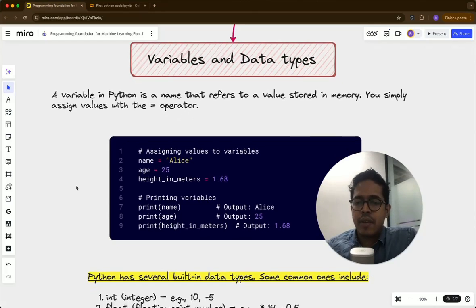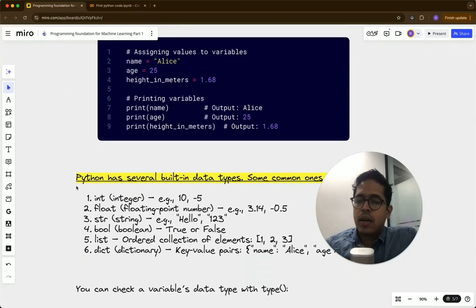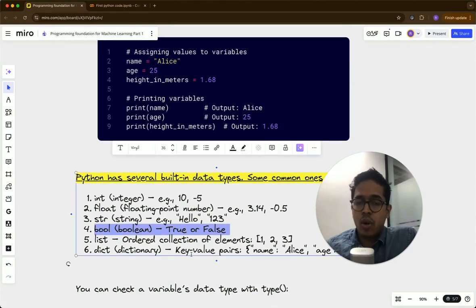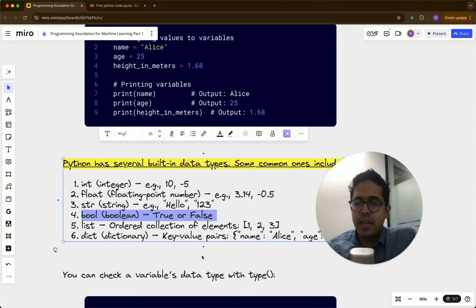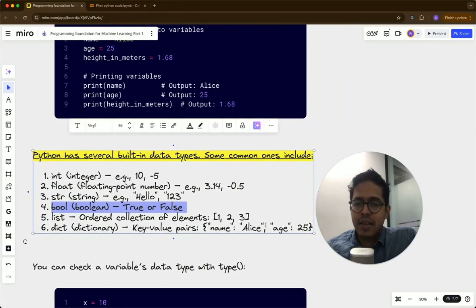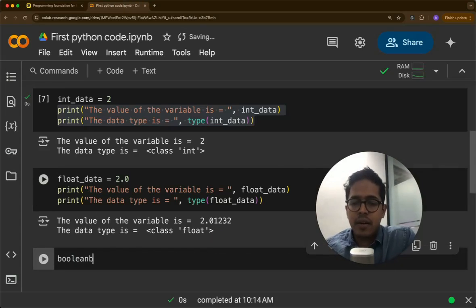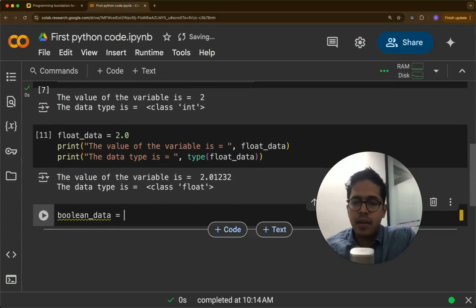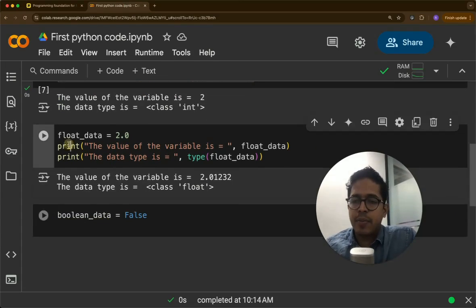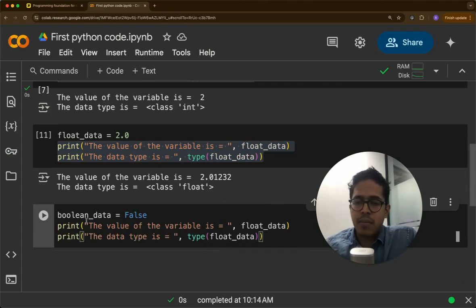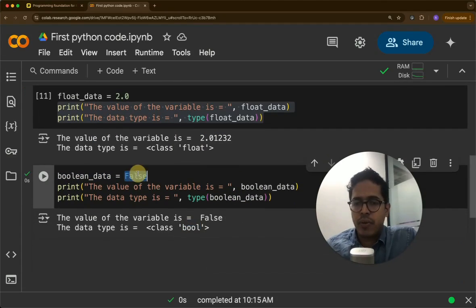And here you have also had a look at variables, right? Now, there is the Boolean data type, which is true or false. There is list, like 1, 2, 3. There is dictionary, with key value pairs, like name Alice, age 25. We can create those things too. So let us create a Boolean data equal to False. Then if we print Boolean data, here the data type is bool. It's a Boolean, true or false. These are the only two values it can take.